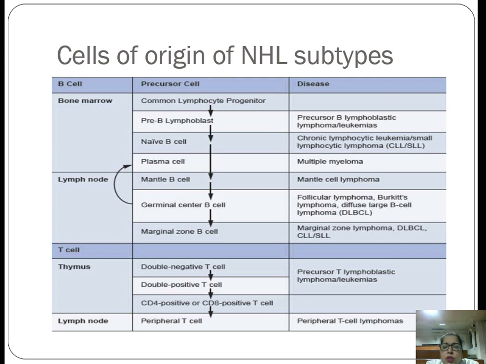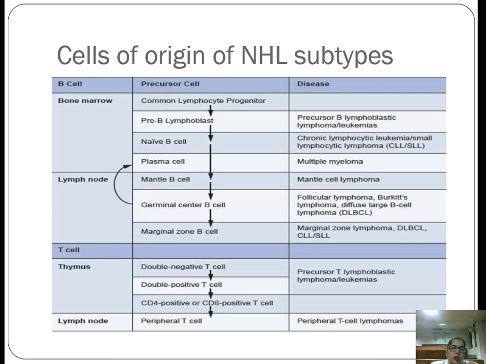But apart from this, diffuse large B cell lymphomas can also arise from the marginal zone B cell and CLL or SLL also. Now T cells, it can be either double negative, that means CD4 and CD8 negative, or it can be double positive, both CD4 and CD8 positive, or either one can be positive. Now depending on this, it can be double negative T cells, double positive T cells, or CD4 positive or CD8 positive T cells. And this is known as precursor T lymphoblastic lymphomas or leukemias. And if it arises from the T cells present in the lymph node, then it is known as peripheral T cell lymphomas. So is it clear?